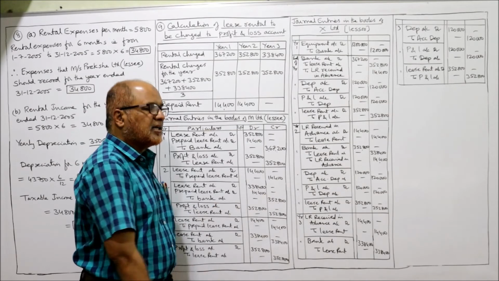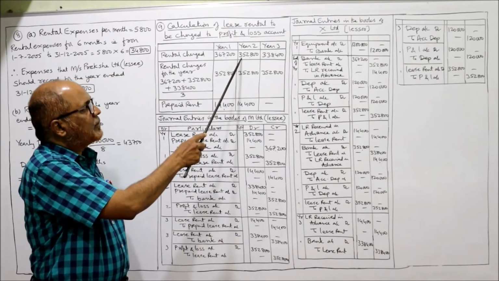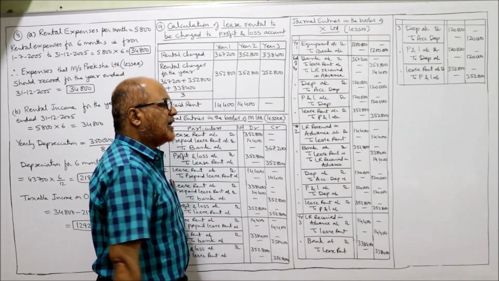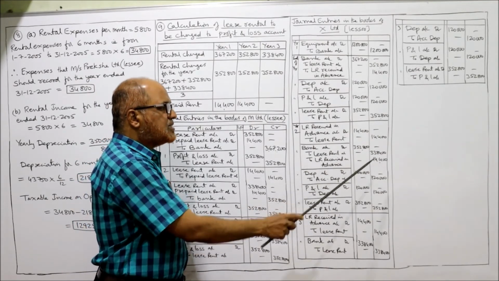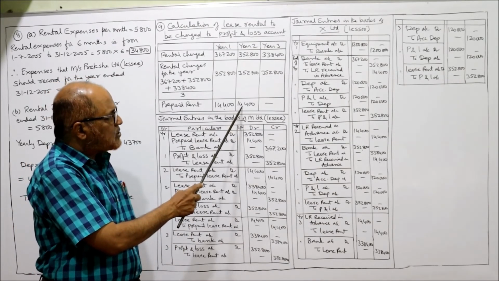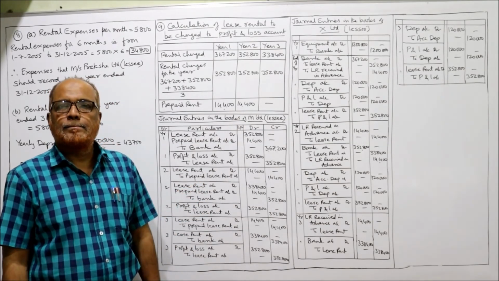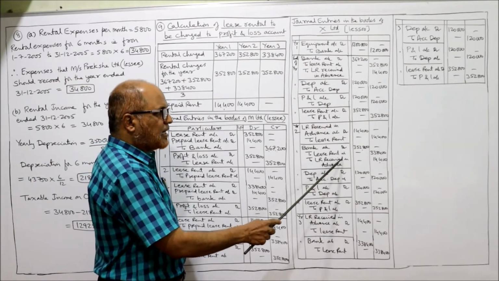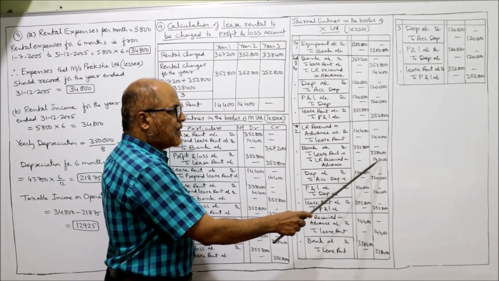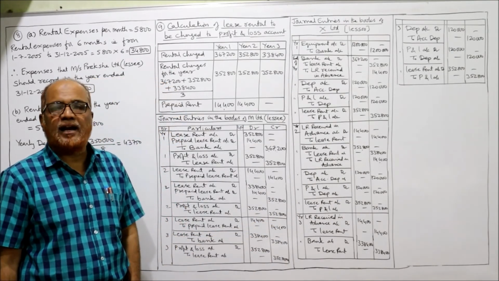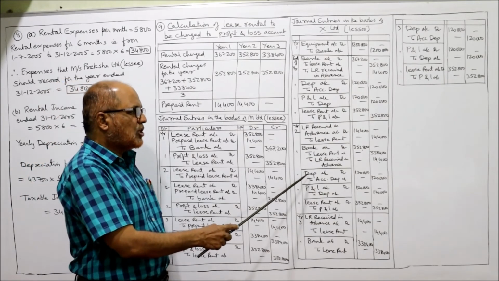Now bank account debit 3,50,800. This is the bank account. 3,50,800, to lease rent 3,38,400, to lease rent received in advance 14,400. During the second year also there is an advance of 14,400, the lease rent received in advance. So here also, to lease rent received in advance 14,400. Being the second lease rent received. Then depreciation.